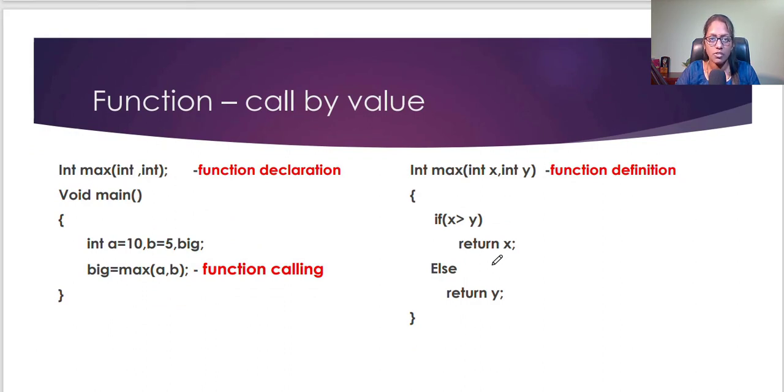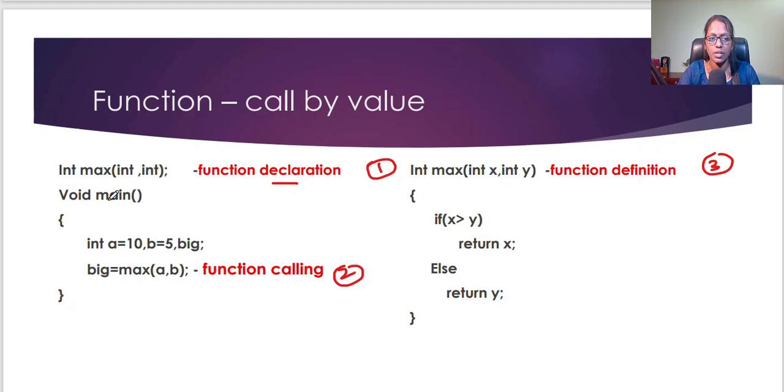So if you want to define a function in your program, there are three things we have to remember. The first one is you have to declare the function. Here you see, before the main function, function declaration, function calling and function definition. These three things must be there when you are going to use a function inside your program: function declaration, function calling, function definition. The function declaration must be before the main function.